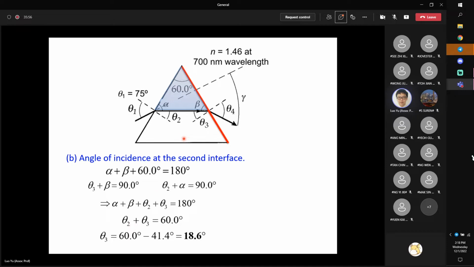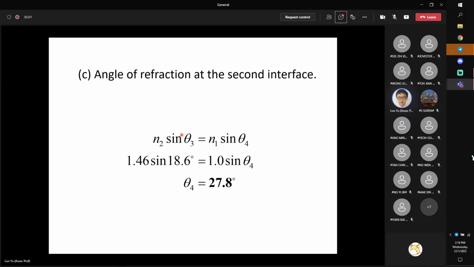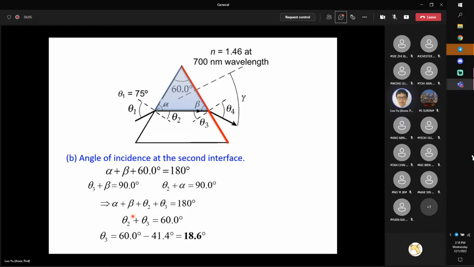Although it will not be given in your formula sheets, the law of refraction formula will be given. But theta 2 plus theta 3 equal to the apex angle will not be given in your formula sheet. But it's an important conclusion which you can remember and directly use in your solution. I think this is a very useful conclusion.